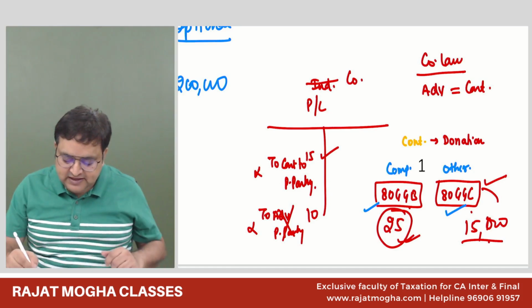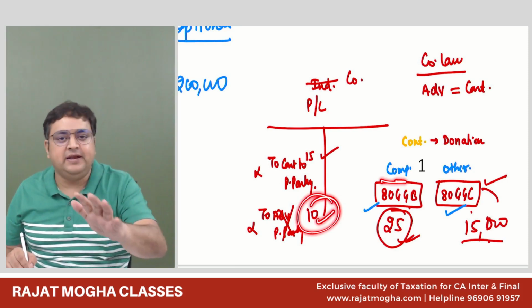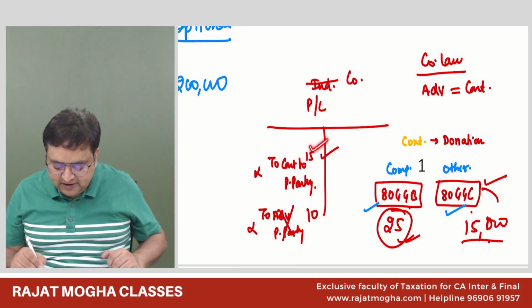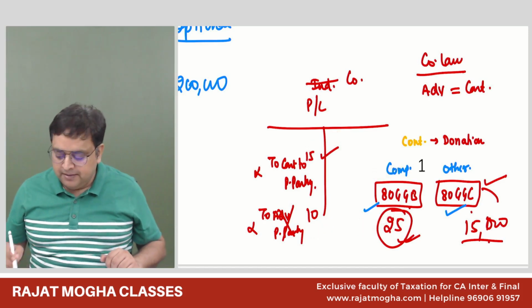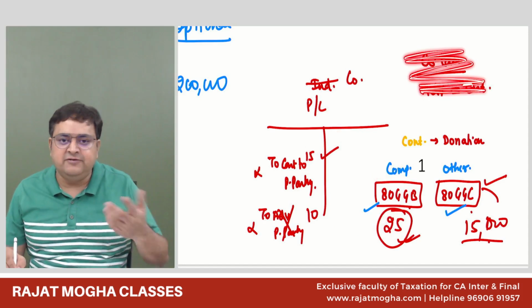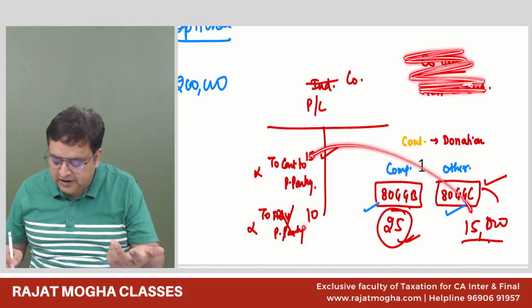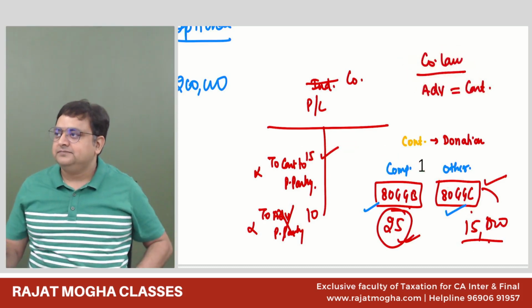So this is equal to donation with respect to only companies, not for anybody else. So here, because we allow donation, this 15,000 and 10,000 can both be allowed for a company. But this is only because company law says so. For an individual, company law is not applicable, so it is only advertisement. So I will allow only 15,000. Have you understood it or not?